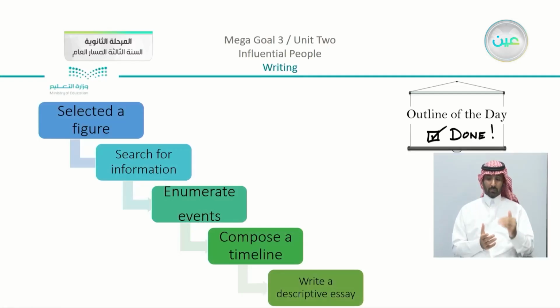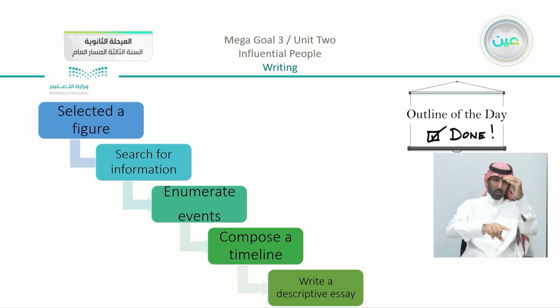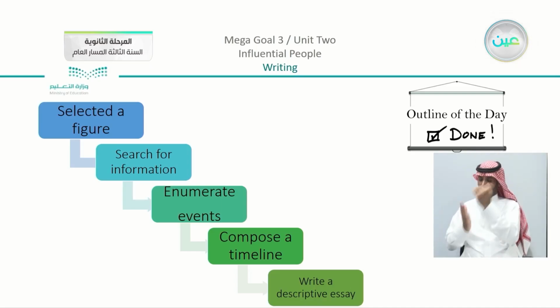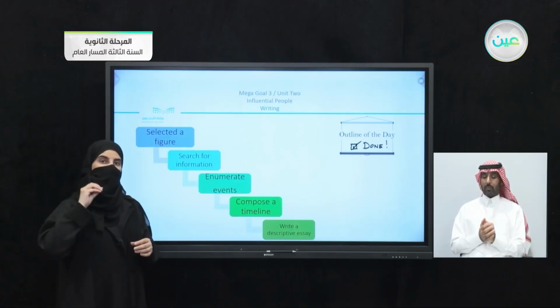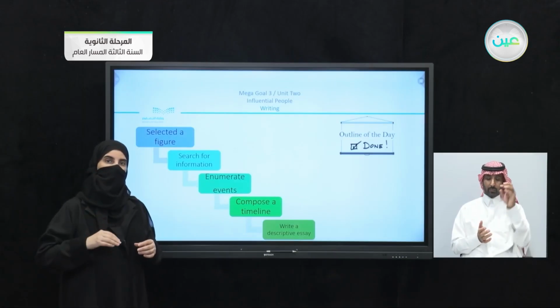Now, at the very end, we have here our outline. To select a figure, you are going to search for information, enumerate events, compose a timeline, and write a descriptive essay. So just to think about it again and to revise with me, we have here the correct points that you have to move on.